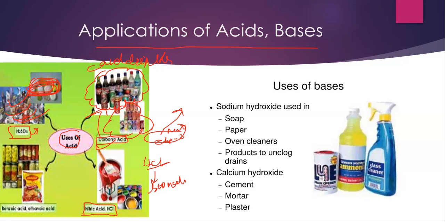Now nitric acid is used in paint. In paints there is an acid named nitric acid. It is an inorganic acid which gives the permanent color. Now benzoic acid and ethanoic acid are present in some food items, because they give a good taste to our mouth. Now let me clear this stuff.